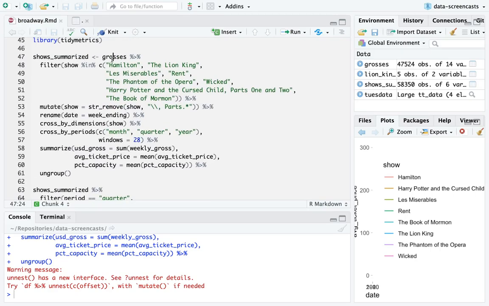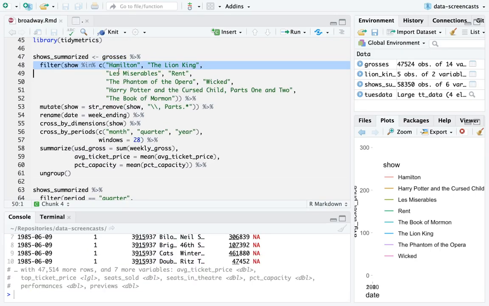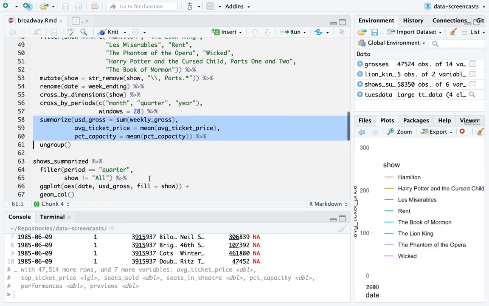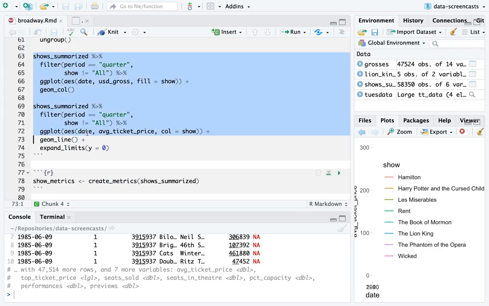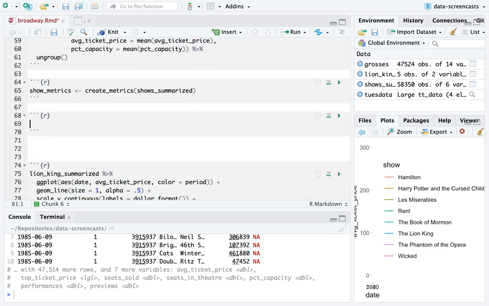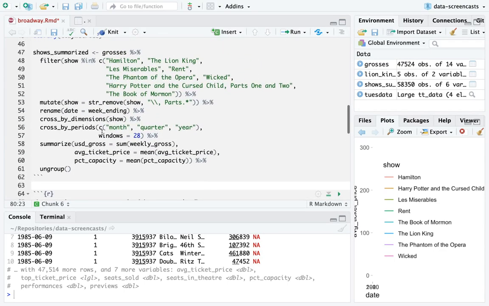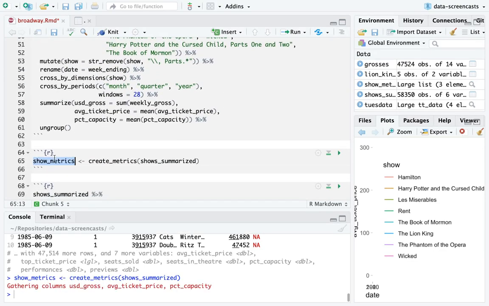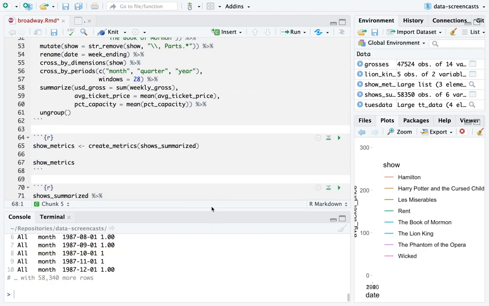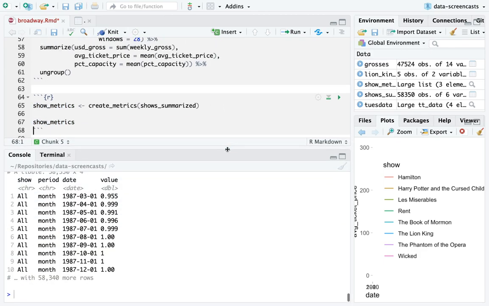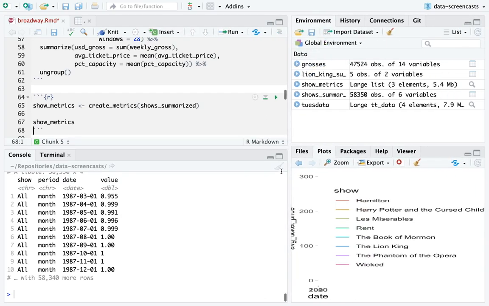So notice, I take my data. This is the raw data. I do a little bit of cleaning. I get a subset. I take a show. I rename a column to date. I need that for cross by periods. I group it by dimensions, but also include an all level. I group by periods, month, quarter, year, or a rolling 28-day window. And then I summarize 3 metrics. After that, I'm going to move this code down because it's not as relevant to the metric framework. It's like an example. After I've done that, I create my metric objects. And now show metrics is a list of 3 metric objects.